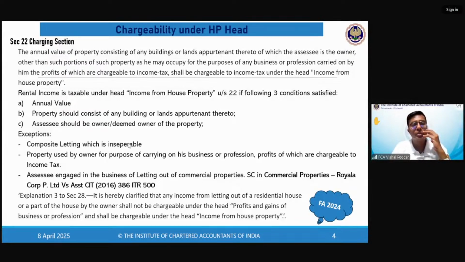Diya is saying, sir, in explanation 3 also, if we are in the business of letting out and we are giving residential flats, then it will be taxed under PGBP. No, beta. That is what is now amendment. Priya, मैं हिंदी में बोल रहा हूँ.